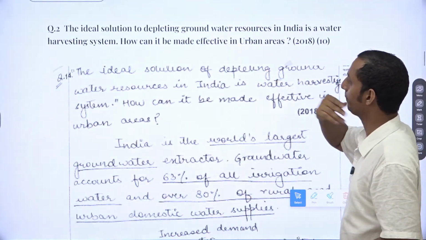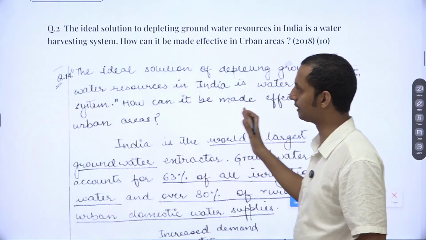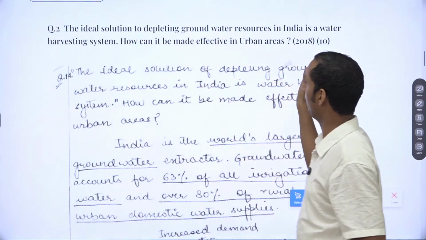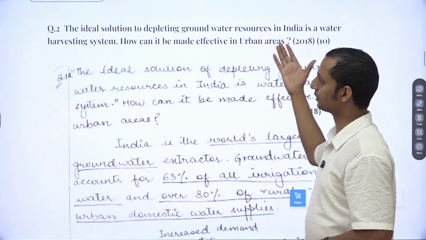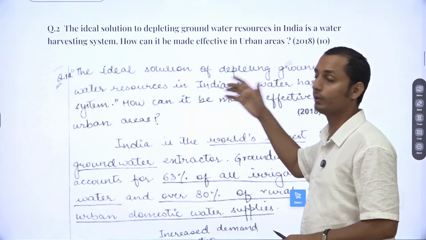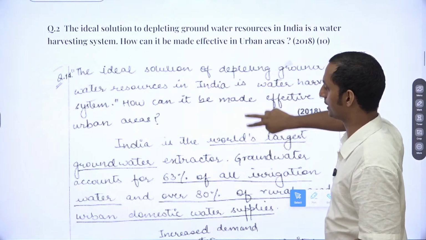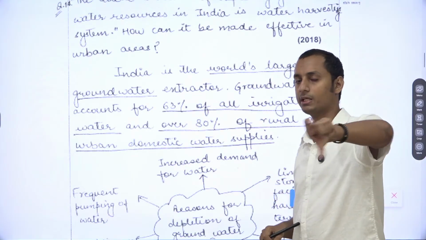Now, second one, the ideal solution to depleting groundwater resources in India is a water harvesting system. How can it be made effective in urban areas? So two body parts. First one, depleting groundwater resources, how water harvesting system can solve this. Second one, how can it be made effective in urban areas? So you have to mention a fact regarding the depleting groundwater resources.